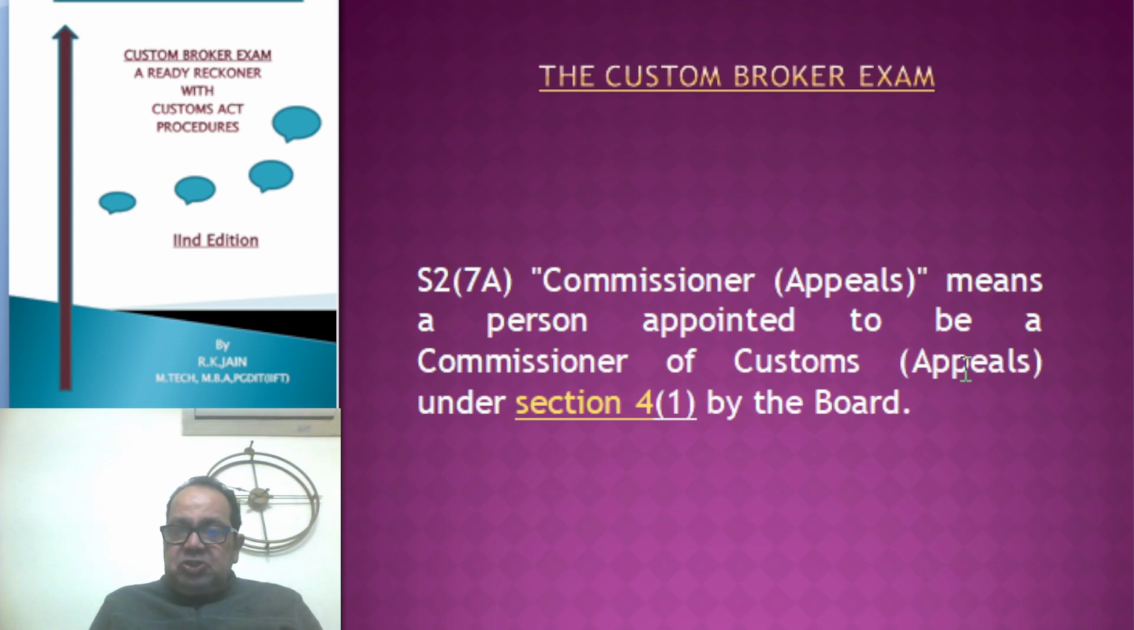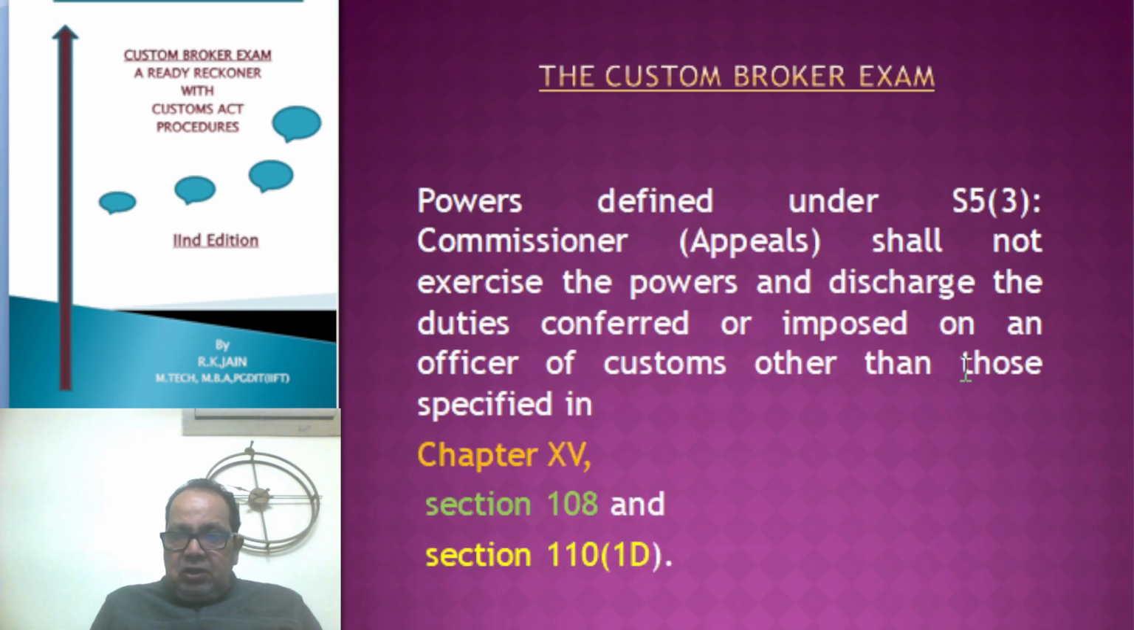Next, the Commissioner (Appeals). Commissioner (Appeals) is the third entity which is not considered as an adjudicating authority. Under Section 2(7A), Commissioner (Appeals) means a person appointed to be a Commissioner of Customs (Appeals) under Section 4(1) by the Board. So, who appoints the Commissioner (Appeals)? It is constituted by the Board. And what are the powers? The powers are defined under Section 5(3).